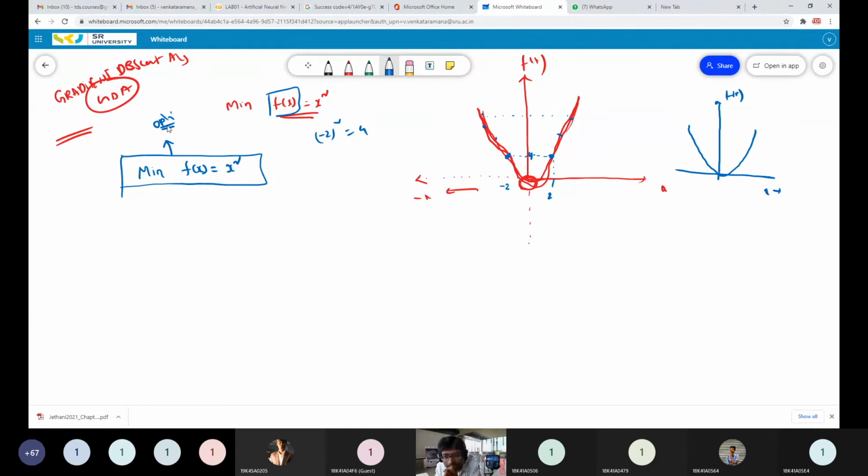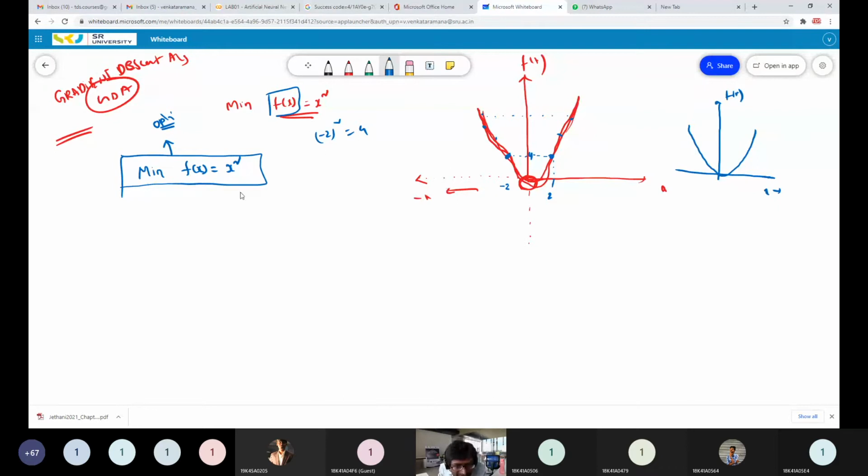So this looks very simple, but it is required. Okay, I think you understand your optimization problem. I have an objective function, f of x equal to x square, and I want to minimize that objective function. That means I want to find the minimum value of f of x, and also the value of x at which I will get the minimum value of f of x. That is my goal.